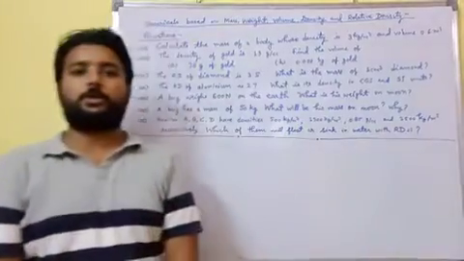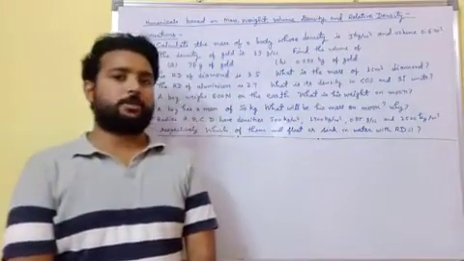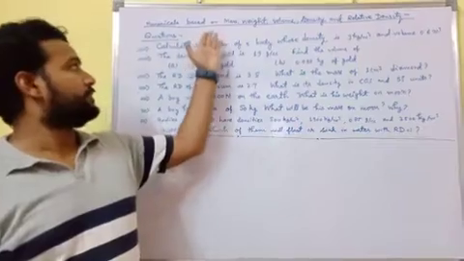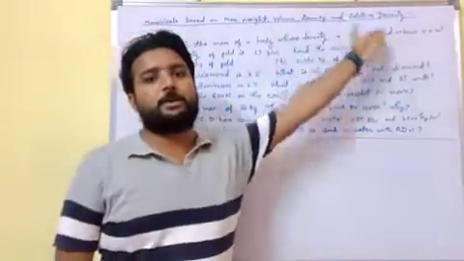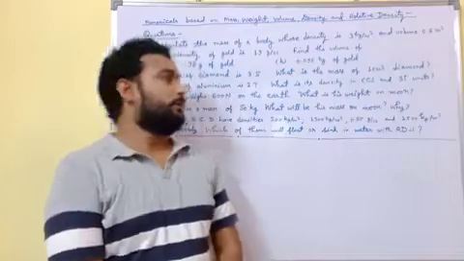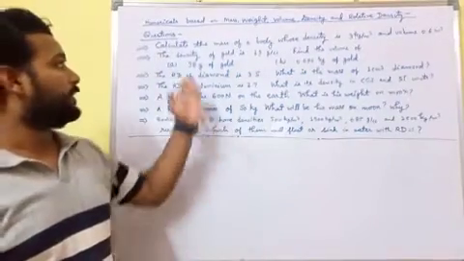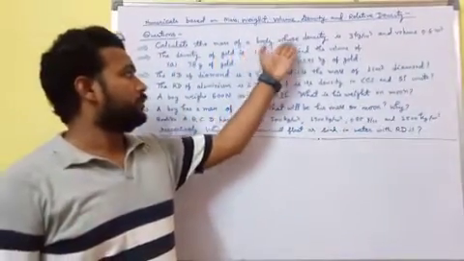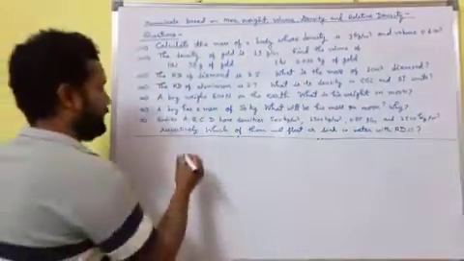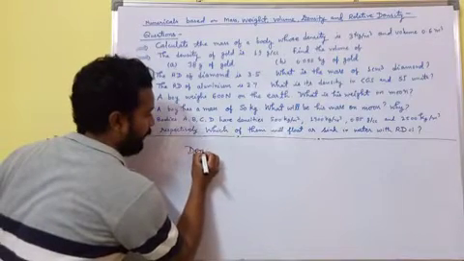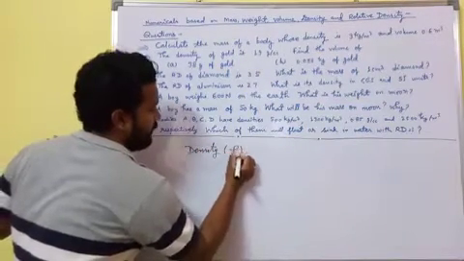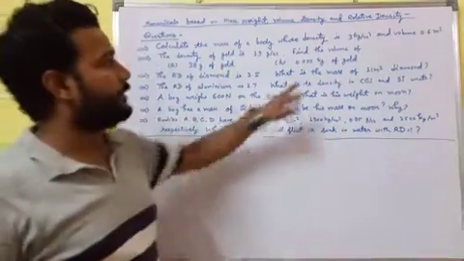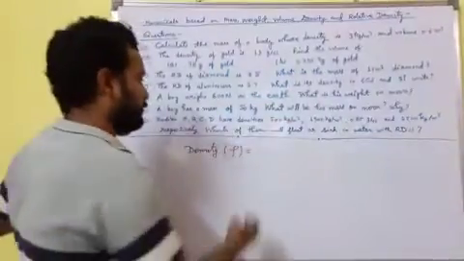Hello students, today we will discuss some numerical problems based on mass, weight, volume, density and relative density. The first question is: calculate the mass of a body whose density, represented by rho, is given as 3 kg per meter cube.